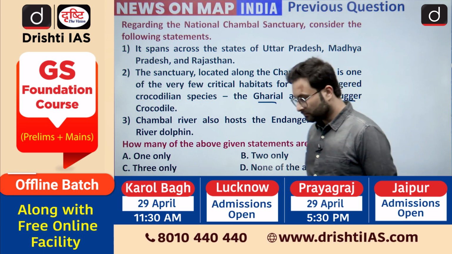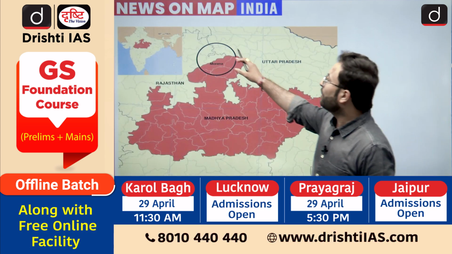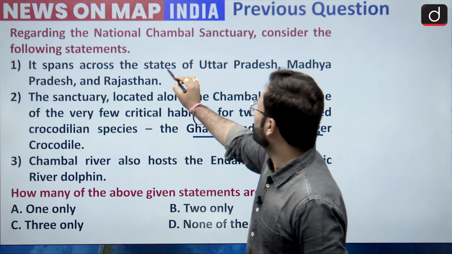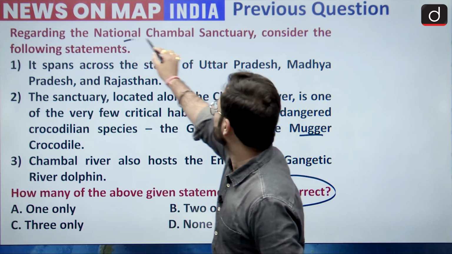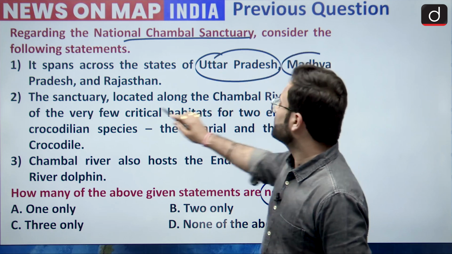Coming to the map, you can see this is the area of Chambal we have talked about. Here we have said that the National Chambal Sanctuary is located across the states of UP, Madhya Pradesh and Rajasthan.